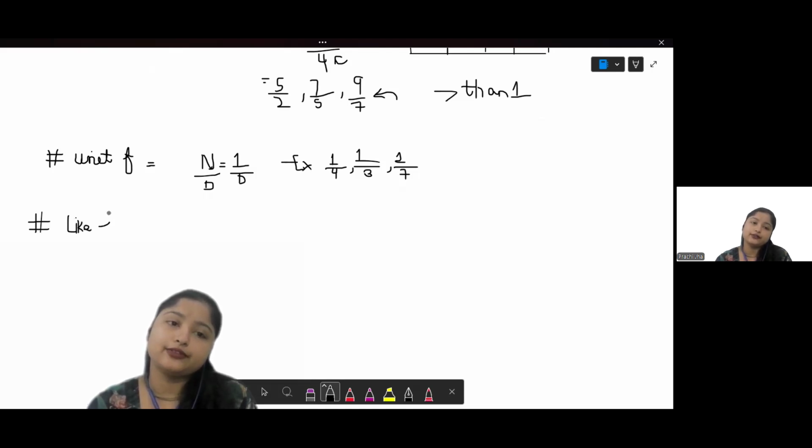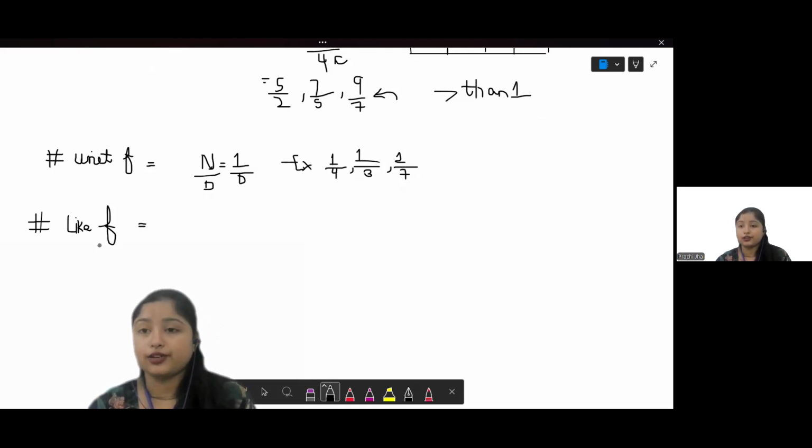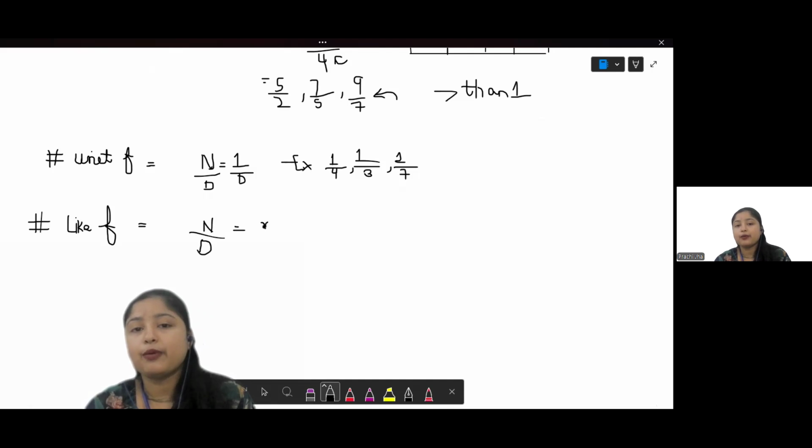So here we have like fractions. In these kinds of fractions, the denominator will always be the same. That means the number that is in the bottom will always be the same. The numerator can be anything, x, y, z, but the denominator will always be the same. Let's see, x over d, y over d, or z over d.